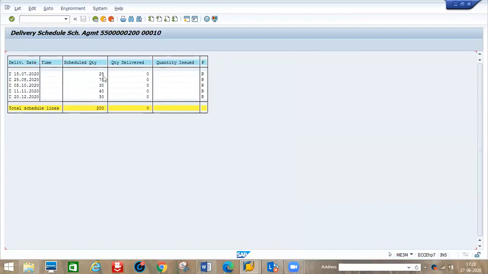For example, 25 we received. In an emergency they took 20 pieces. Then what is the stock balance in our storage location? 5 should come. So what is the quantity issued? It will come here. That is here. Quantity delivered, quantity issued.